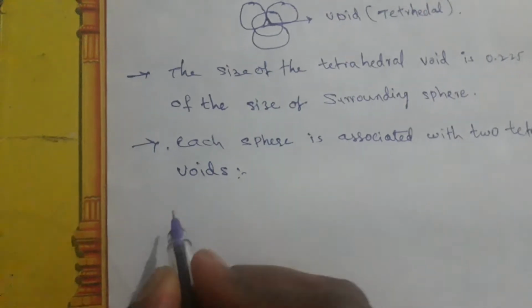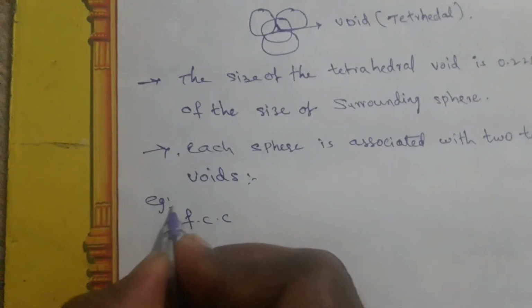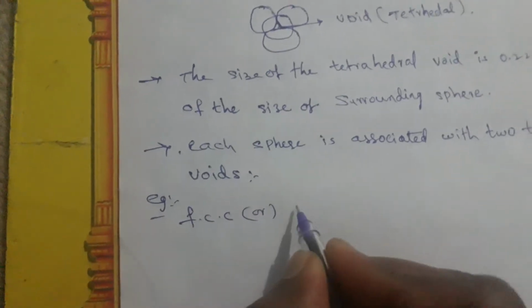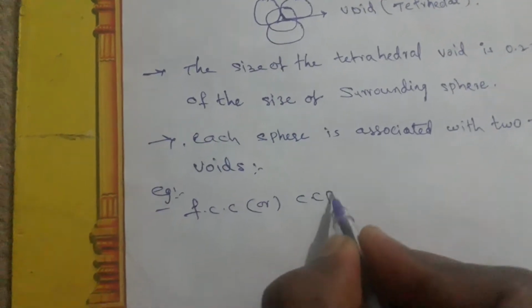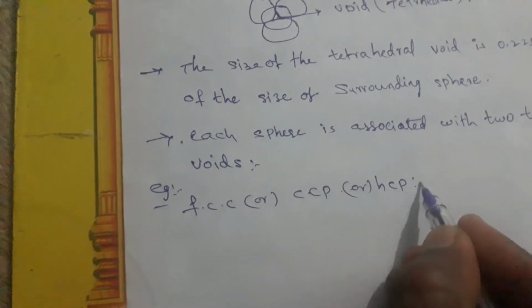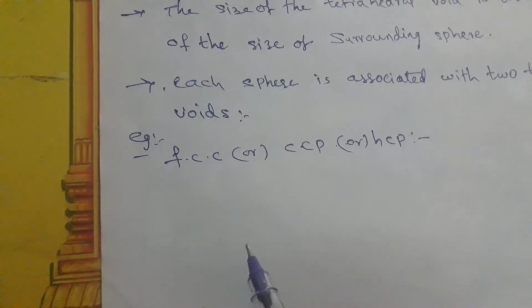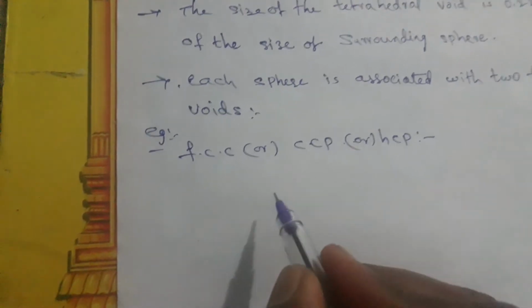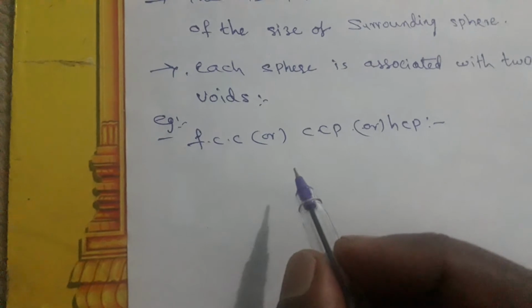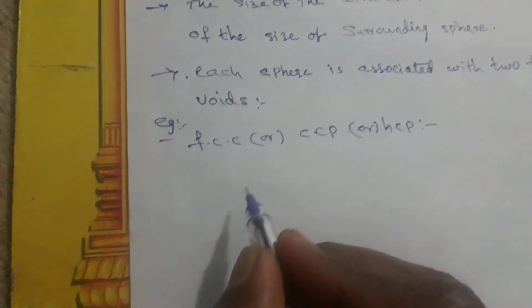Here if you take the FCC example, FCC or CCP, cubic close packing, or hexagonal close packing structures, how many tetrahedral voids will we see? If z number of atoms are present, then how many tetrahedral voids will come, we calculate here.